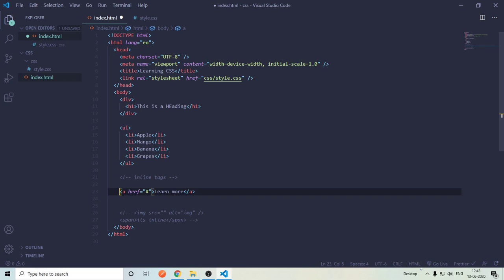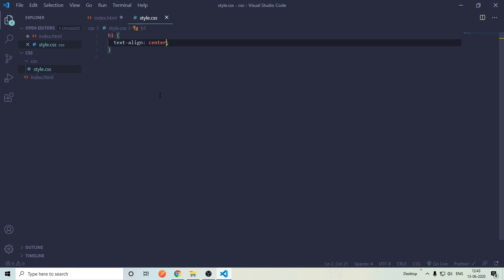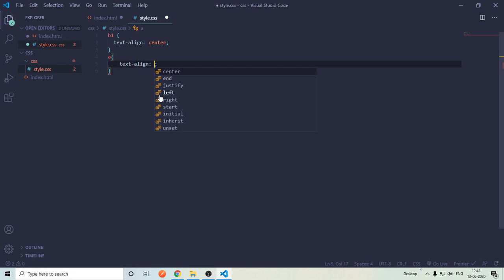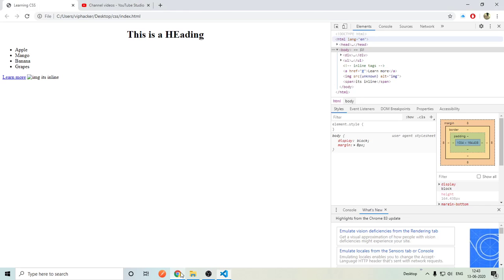Now if I want to do the same with the a tag, let's comment out these two other tags. Okay, now let's select the a tag first. If I say text-align center, now you will see it won't work.